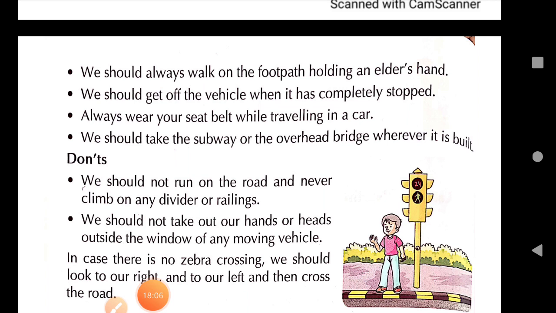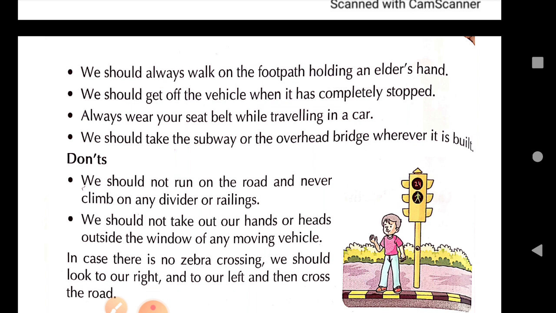Now I will discuss some road safety rules while crossing the road in detail. As I told you, road safety is the protection and prevention of road accidents by using all the road safety measures. Safety means to protect ourselves.